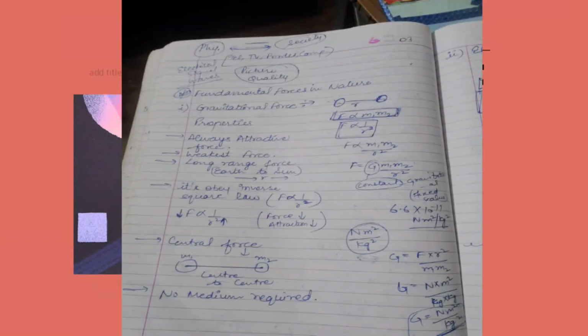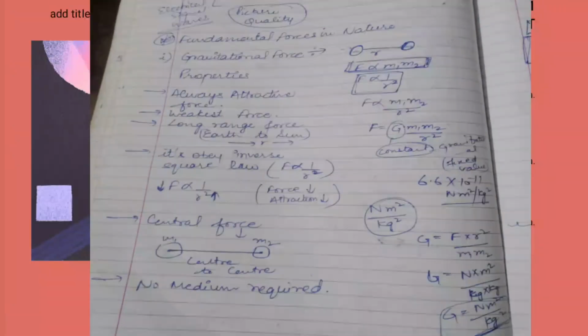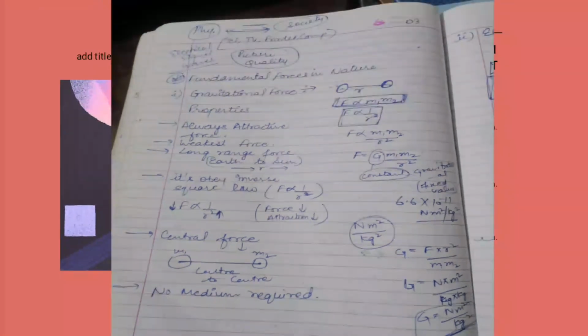So the next thing which we are going to talk about is fundamental forces in nature. First is gravitational force. As we have already studied in 9th class, their properties we are going to discuss here. The gravitational force properties are: it is always an attractive force, but it is the weakest force, a long range force, it obeys the inverse square law, it is a central force and no medium is required. So let us talk about them one by one.